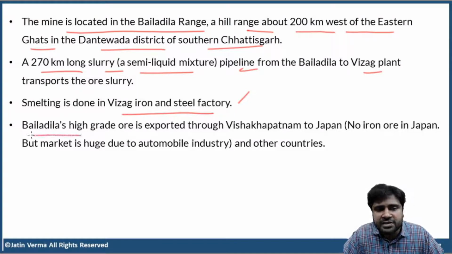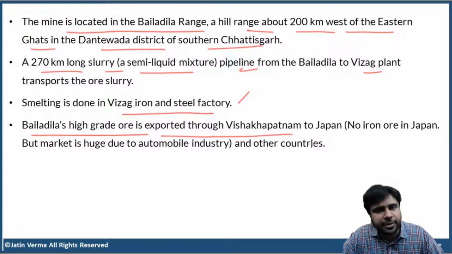Now, Bailadila's high grade ore contains a lot of iron percentage. Bailadila's high-grade ore is exported through Visakhapatnam to Japan. Actually, not only Japan, but Japan is famous here, because there is no iron ore in Japan, but Japan has a very large automobile industry. Okay. Honda is a Japanese company. Okay. Clear, right?